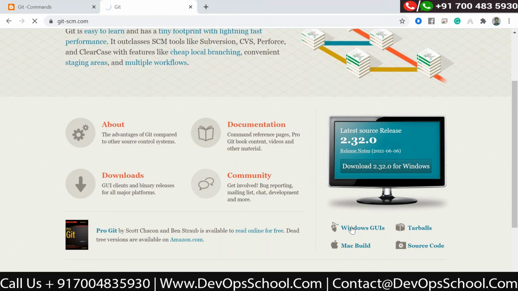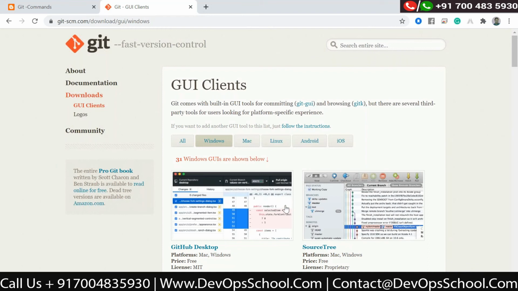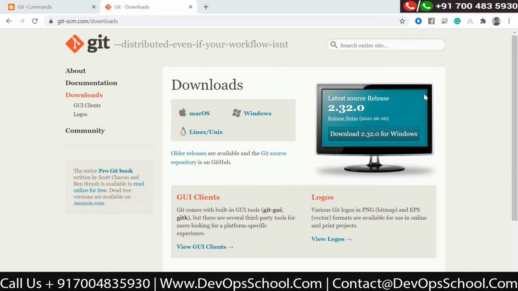I'm using Windows. You can just click on downloads. One minute, let me hide this window. You need to click on this download Windows version.